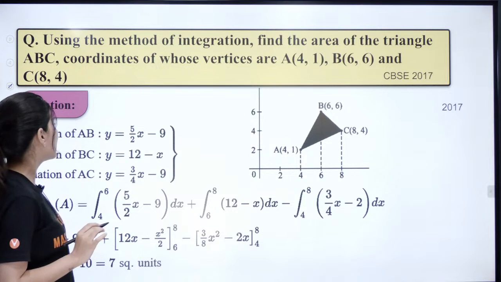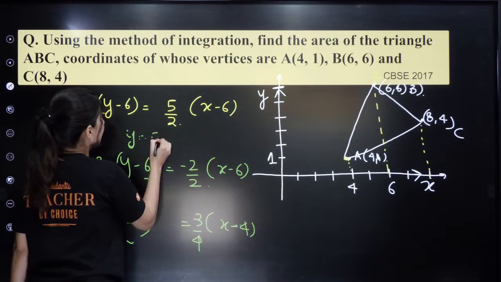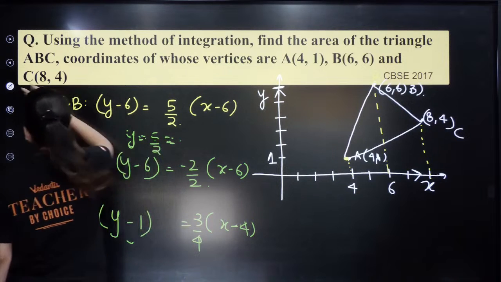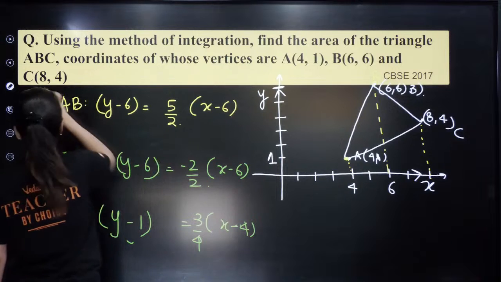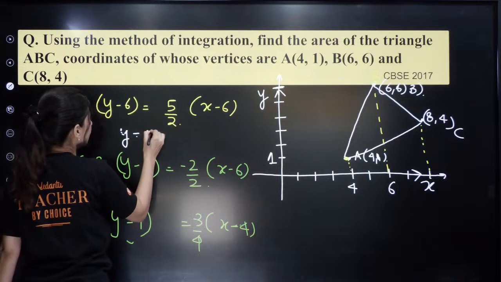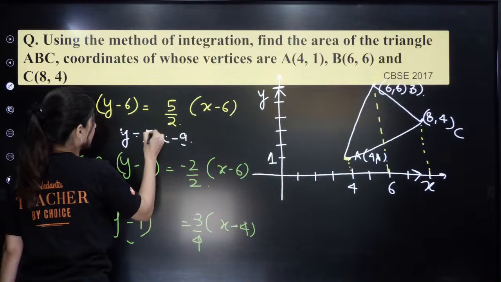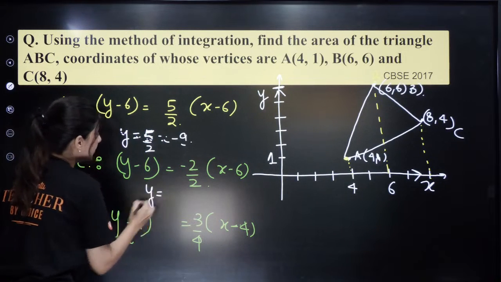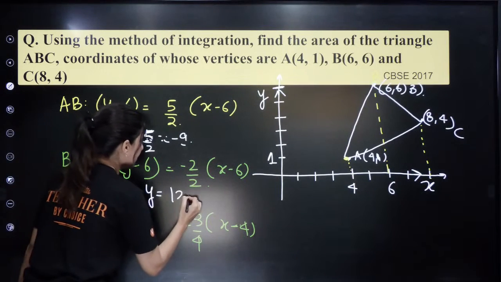So AB is y equals 5 by 2 x minus 9. Then we have y equals 12 minus x for BC.